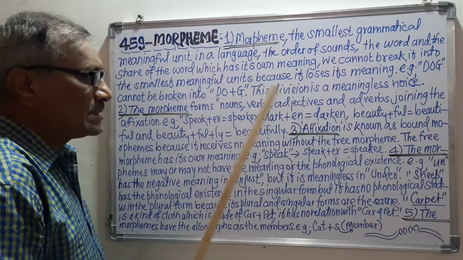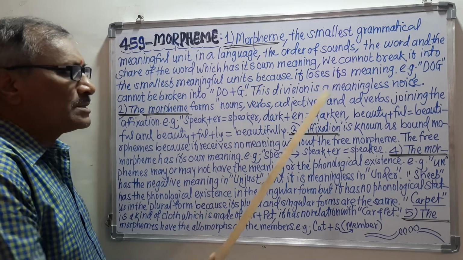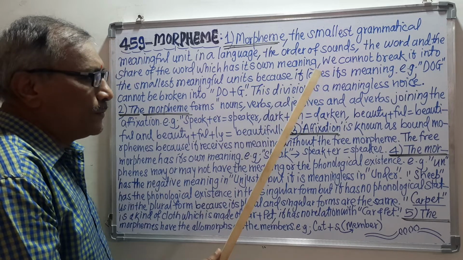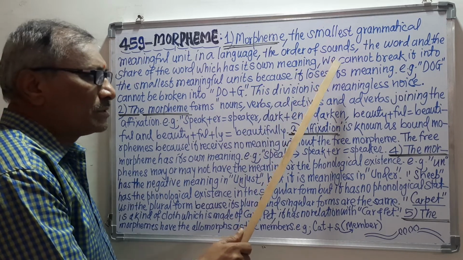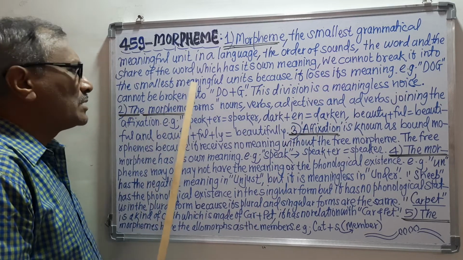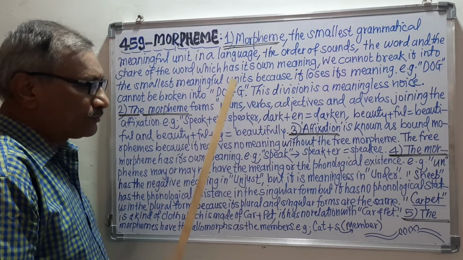So the explanation is that if there is a morpheme, suppose if there is a free morpheme, we cannot break that free morpheme into the smallest meaningful units.